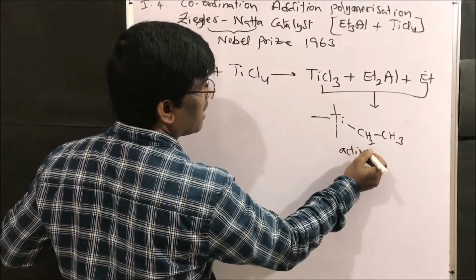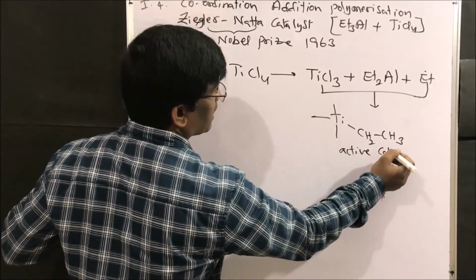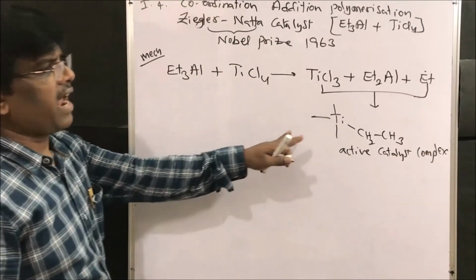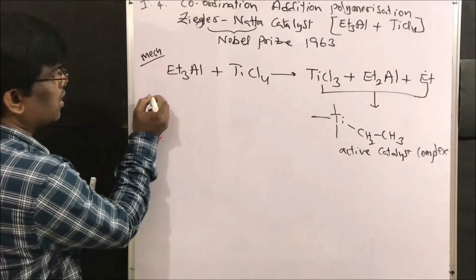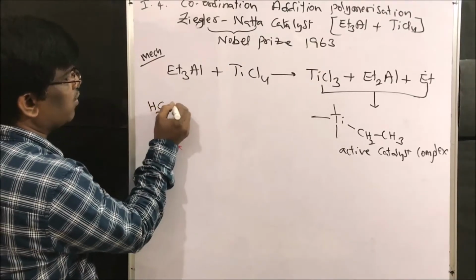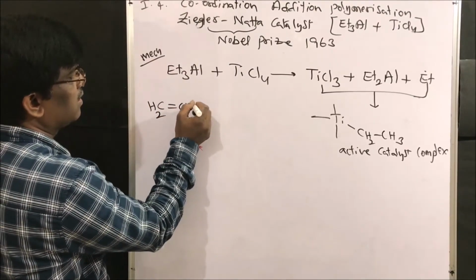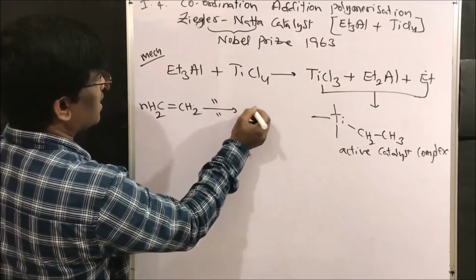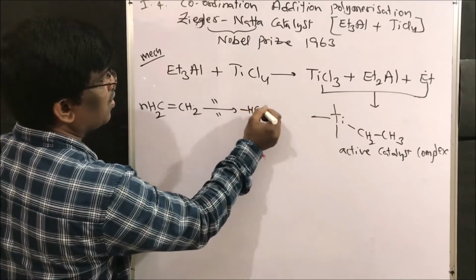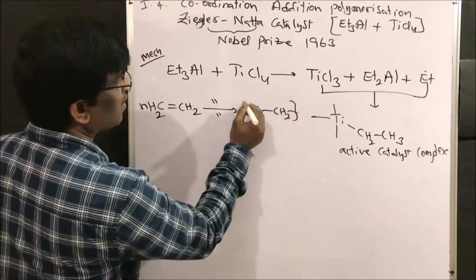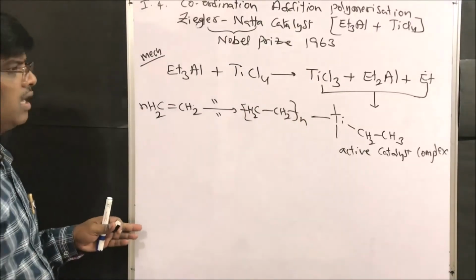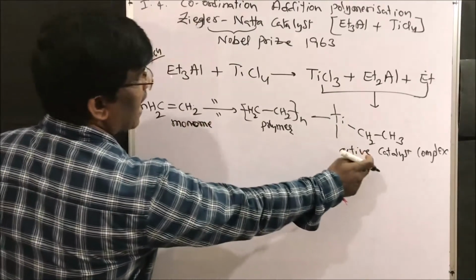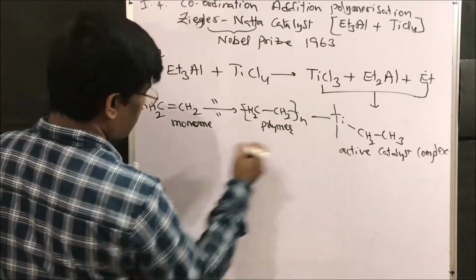It is expected, not proved. Yes, friends. So with this active catalyst, for example, if we take ethylene, polythene, n moles of ethylene under polymerization conditions gives n moles of this polymer. This is the monomer, ethylene.